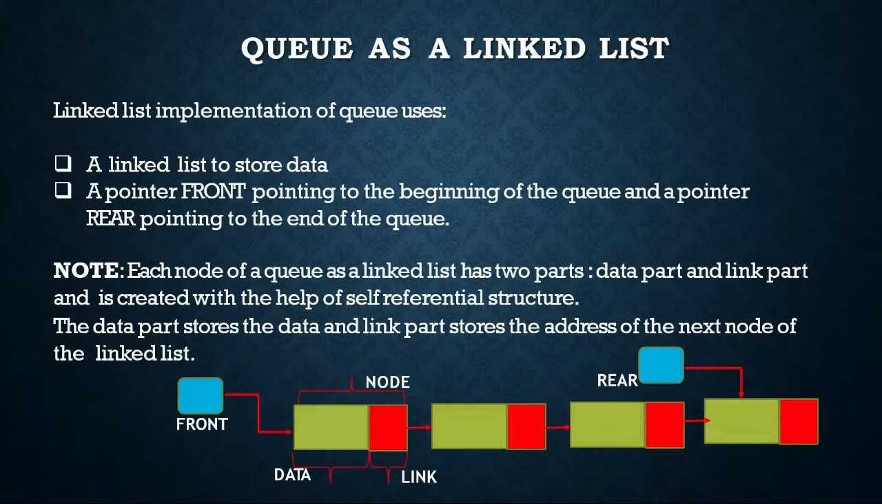Queue as a linked list. Linked list implementation of queue uses a linked list to store data. A pointer front points to the beginning of the queue and a pointer rear points to the end of the queue. Each node of the queue as a linked list has two parts, a data part and a link part, and it is created with the help of a self-referential structure. The data part stores the data and the link part stores the address of the next node of the linked list.